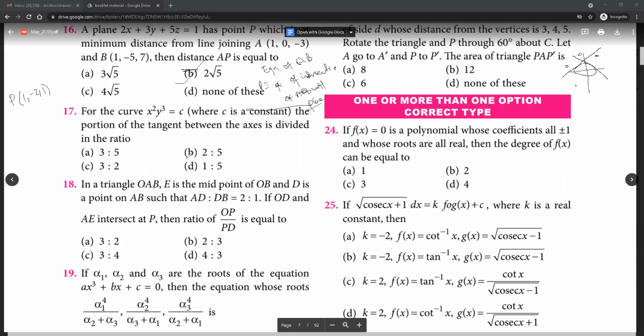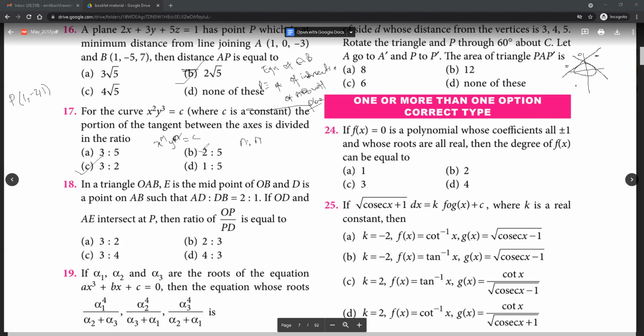17. C. 17 would be C. In fact, 17 is a standard result that I think I should have mentioned when we were doing this. If we have the curve x to the power m, y to the power n equal to C, and the portion of the tangent between the axes divided in the ratio.